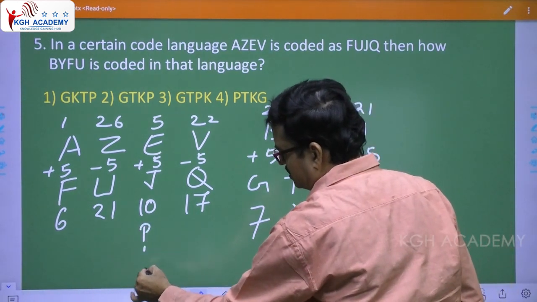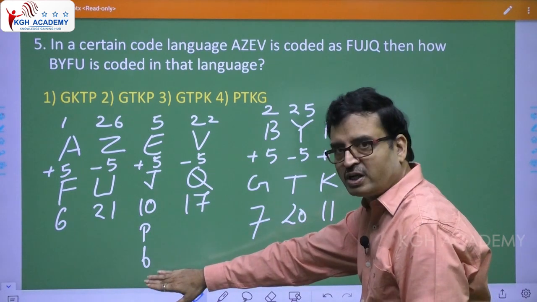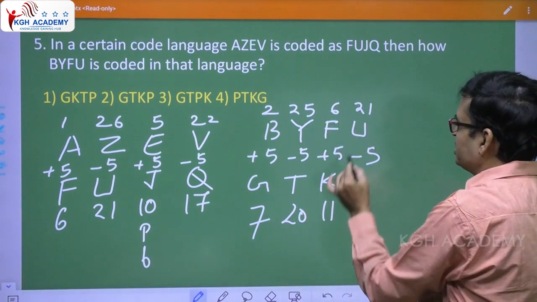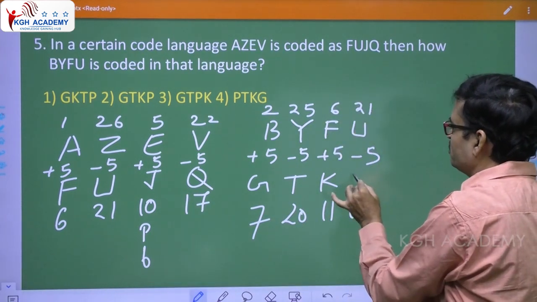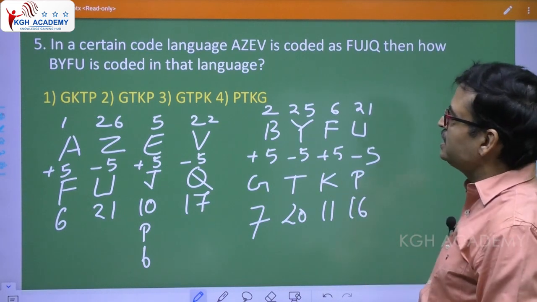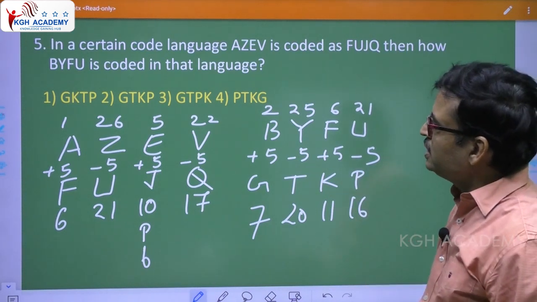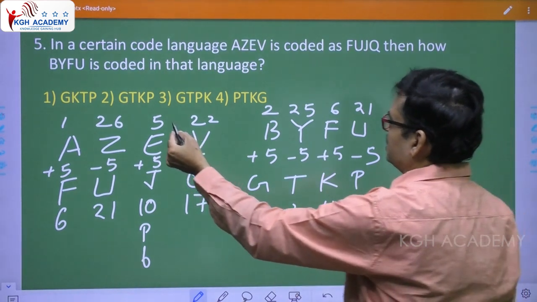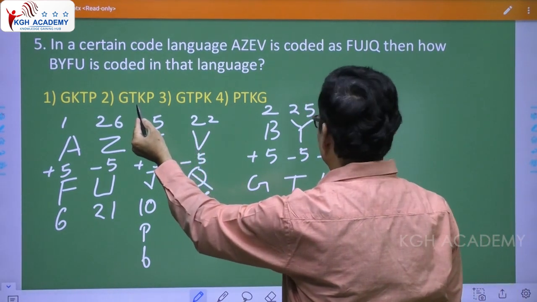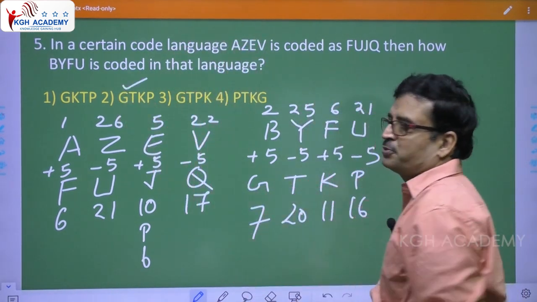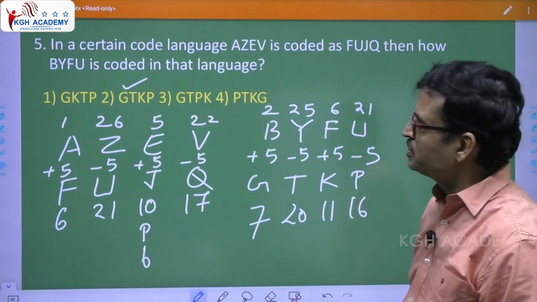Like this, water image. So 21 minus 5, 16. So 16 is what? P. So GTKP. See here, GTKP. So answer is second option.